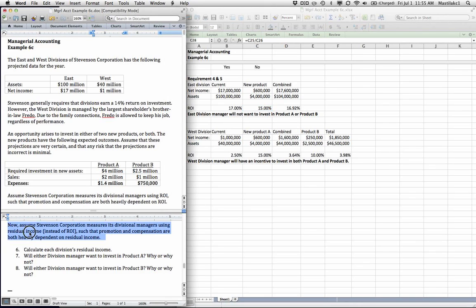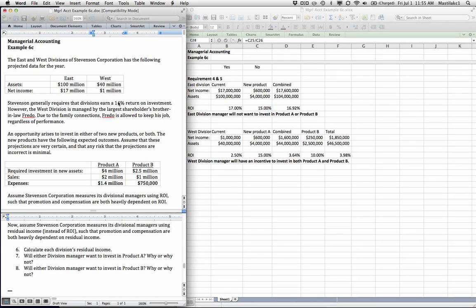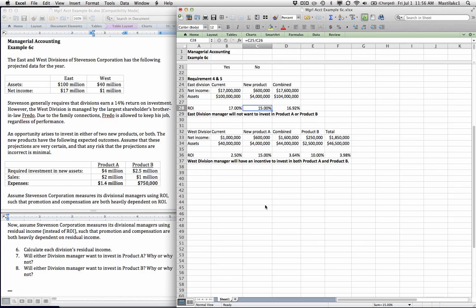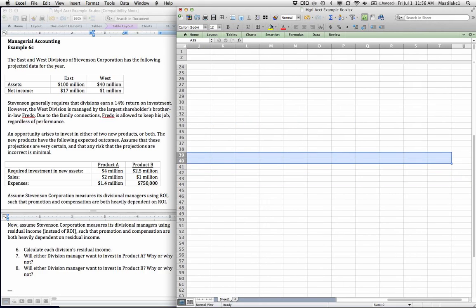Residual income is an alternative measure of how well investment performance is being managed that solves, in a sense, both of those problems. It's not a percentage, so it doesn't have the averaging percentage problem, and it includes the minimum return on investment that management requires. So we'll take a look at residual income.